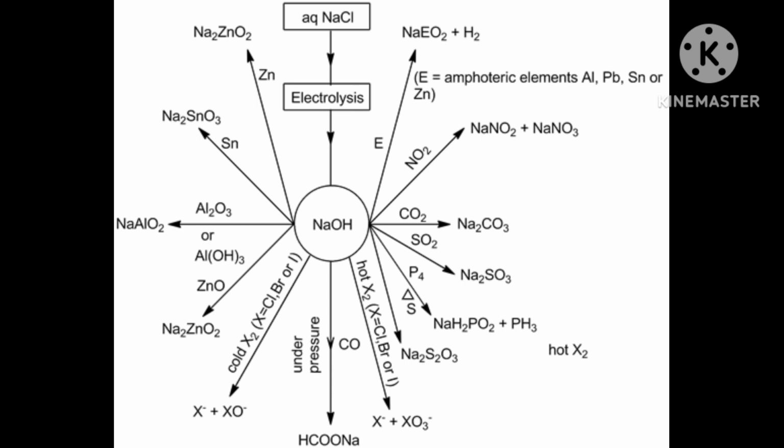Now you have to arrange these ionic species according to the reducing strength. Again, one by one I will tell you. Actually 5 ions they have given.